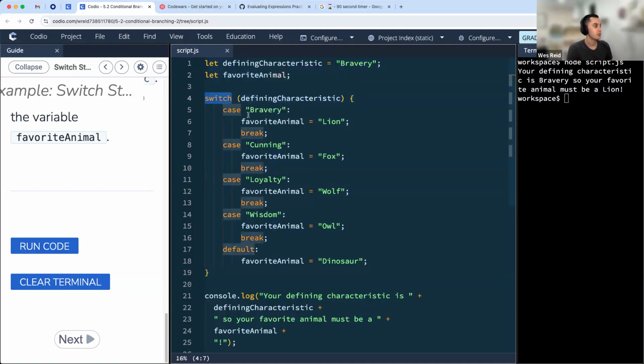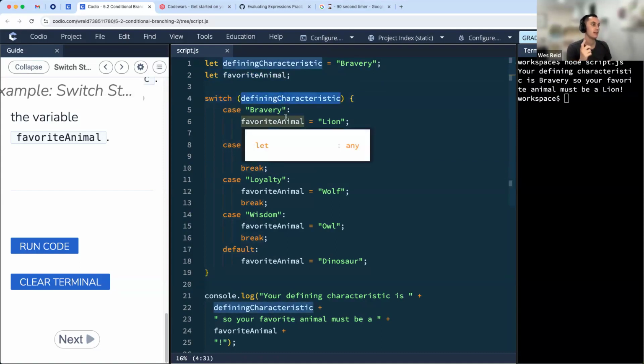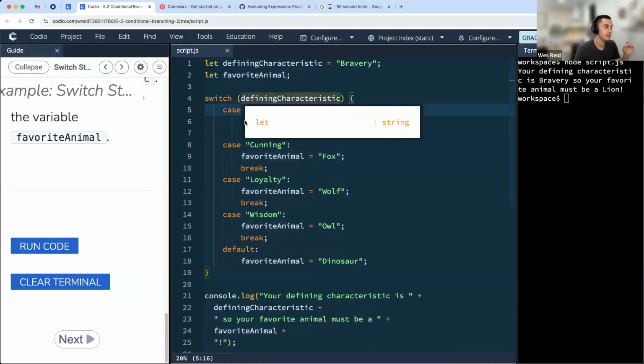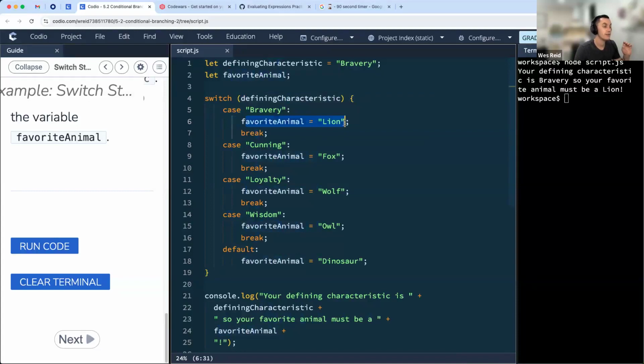We then have our switch statement that starts with the switch keyword. We check the value of the defining characteristic, and that's what we're going to try and match to a number of our cases. So the first case here is the value we put in, bravery. If it matches, which in this case it does, we're going to run this code here.